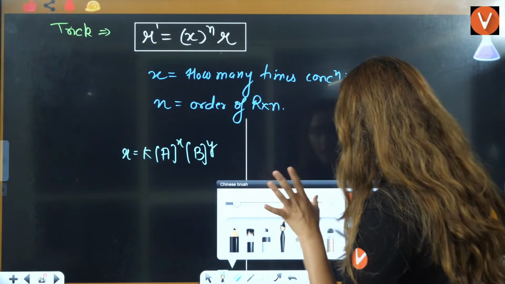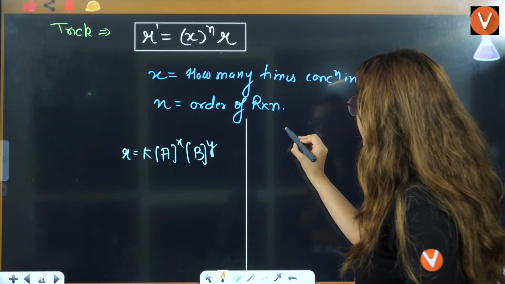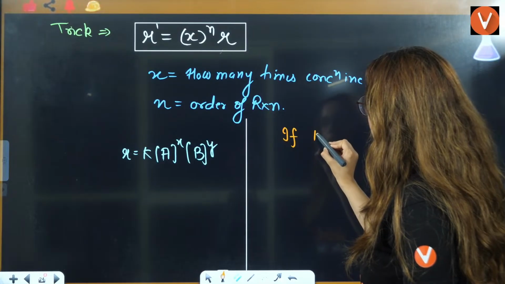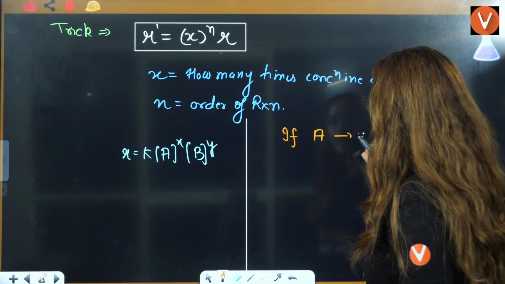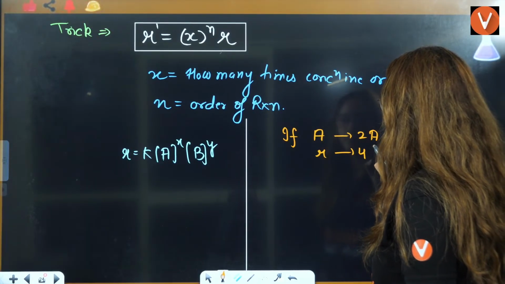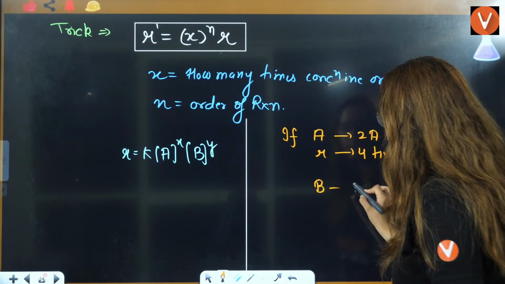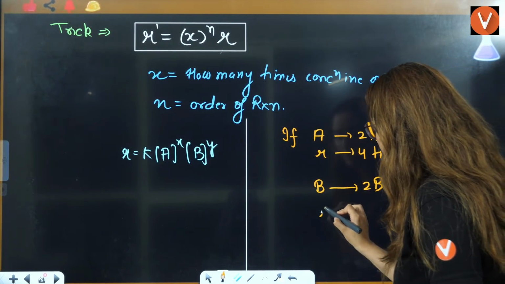Before the tabular question, I am giving you this example. Let's say they are saying that if A is doubled, rate is 4 times, rate increases 4 times. If B is doubled, rate is the same.